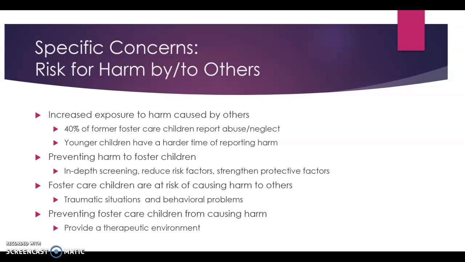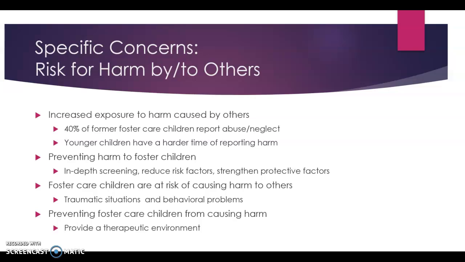When it comes to foster care children being harmed by others, studies have shown that they are at an increased risk. In fact, surveys show that as high as 40% of former foster care children report having been abused or neglected when they were in care. When it comes to the younger population, it is hard to get an accurate number on how many are abused during their time as a foster child. The reason for this is because some of them cannot communicate, some are taught not to speak up, and some may be afraid to speak up. With this being said, it is thought that harm to foster care children is a much greater problem than statistics would suggest. Unfortunately, there is only so much we can do to prevent this from happening.